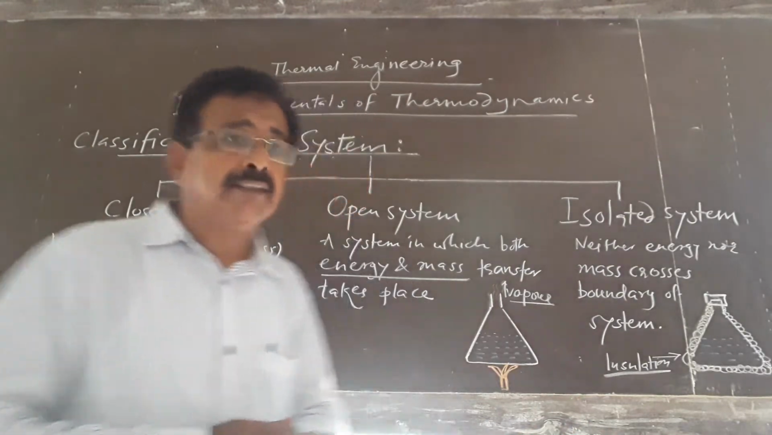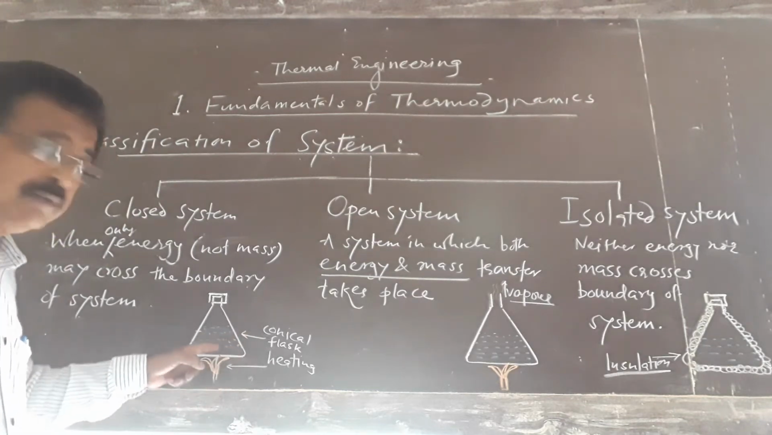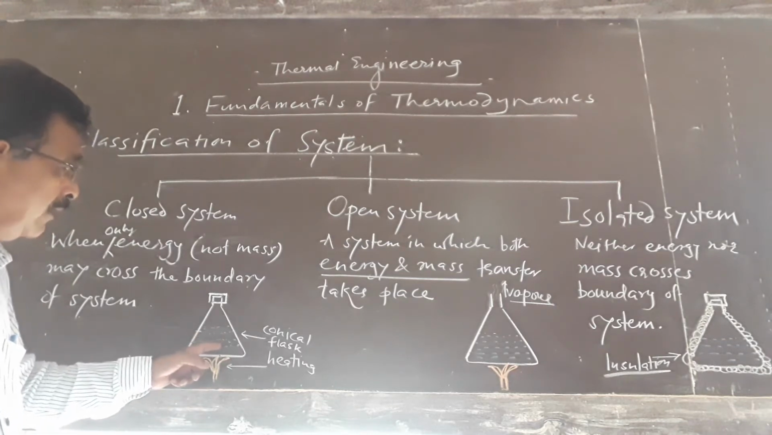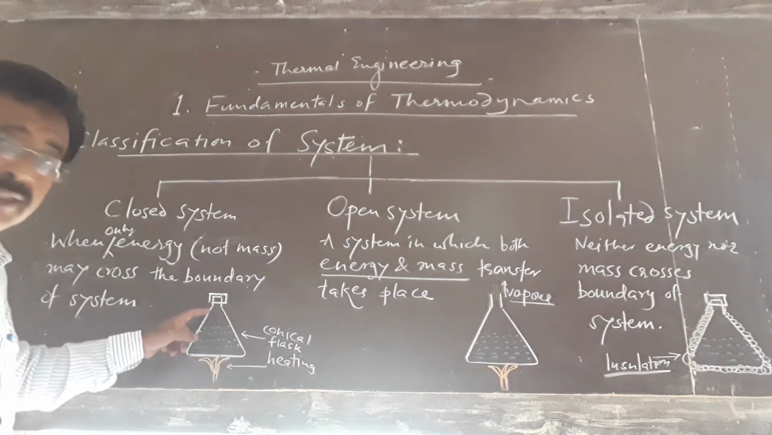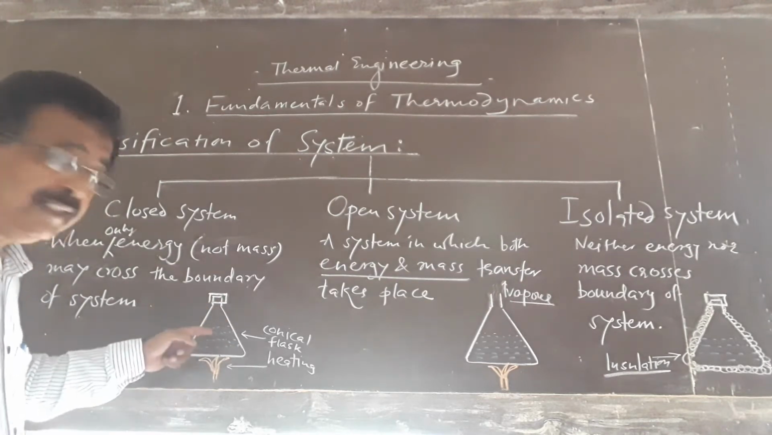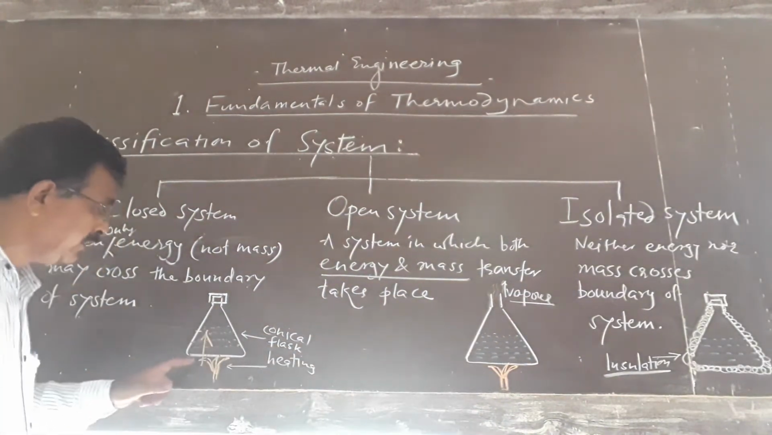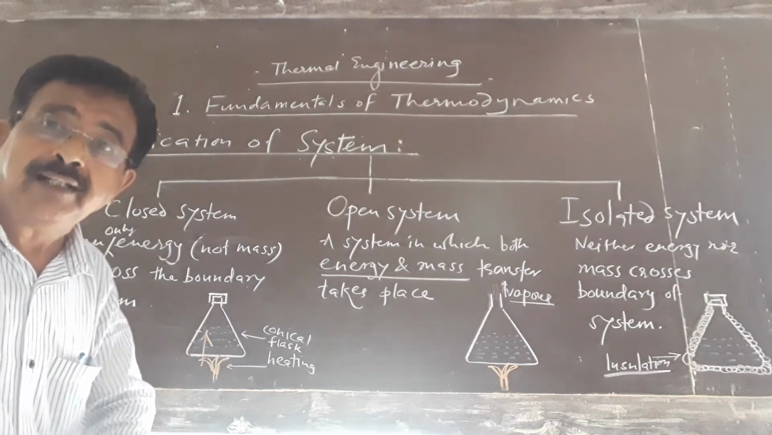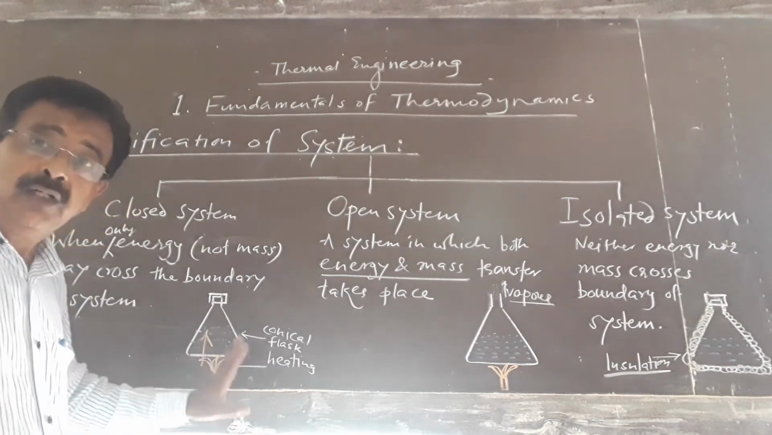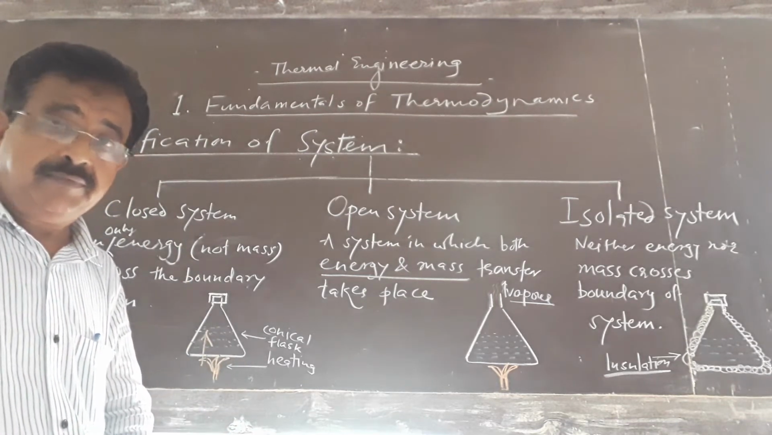Now let us see from the example. Here I have shown one conical flask. There is some fluid and we are heating that fluid. Then you will find that the conical flask is closed. Hence only energy transfer will take place. Mass will remain constant. Mass transfer will not change. Mass will remain constant. It will not change. Hence, it is an example of a closed system.